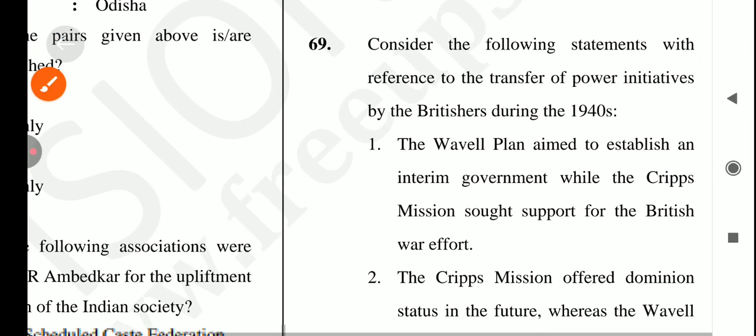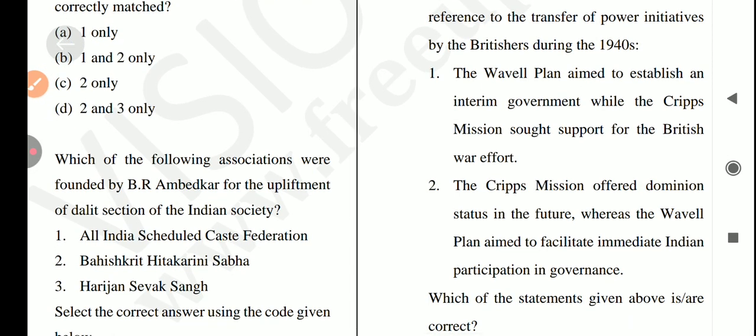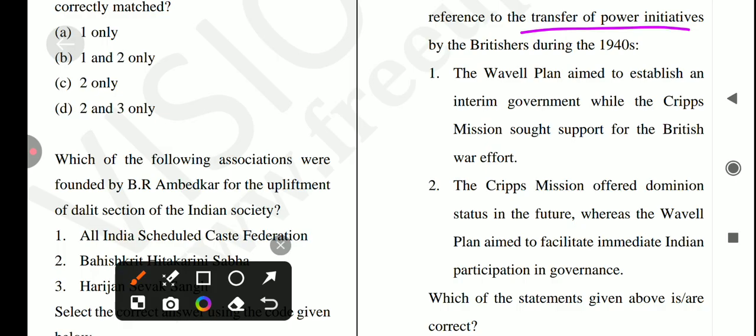Let's come to the next question, which is: consider the following statement with reference to the transfer of power initiative by the British during the 1940s. So first statement is the Wavell Plan aimed to establish an interim government while the Cripps Mission sought support for the British war effort. Is it true? Yes, it's a correct statement.